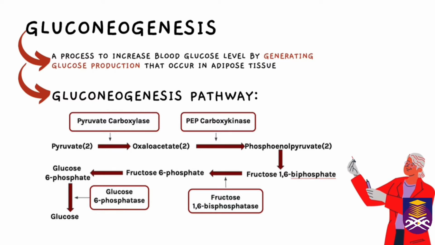Gluconeogenesis, a process that increases blood glucose level by generating glucose production that occurs in adipose tissue. The gluconeogenesis pathway converts pyruvate to glucose by the enzymes pyruvate carboxylase (PEP carboxykinase), fructose 1,6-bisphosphatase, and glucose 6-phosphatase.